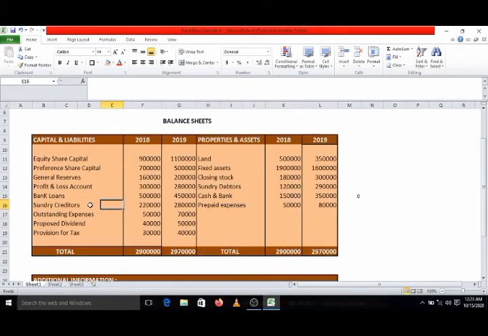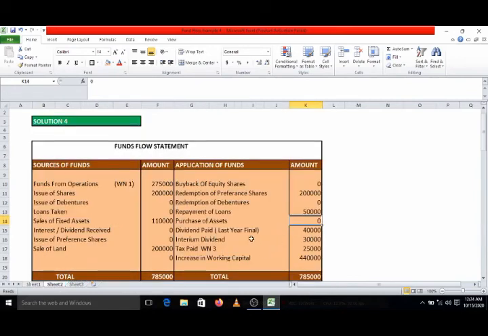Now after bank loan, sundry creditors and outstanding expenses, which we have considered while preparing change in working capital. Proposed dividend and provision for tax, we have considered two effects. One is in funds from operation, another effect in the fund flow statement. We have already recorded it. You can check out dividend paid of last year, even tax paid 25,000, that also we have recorded.